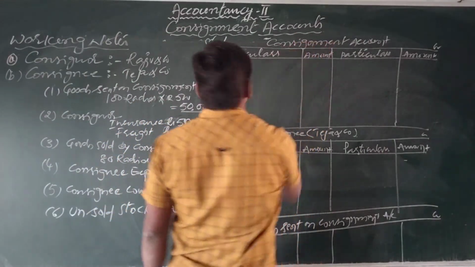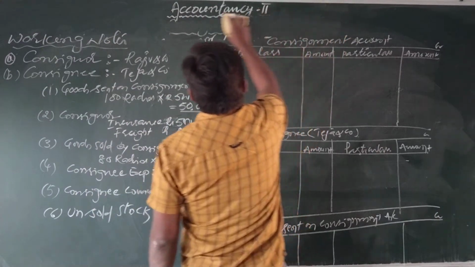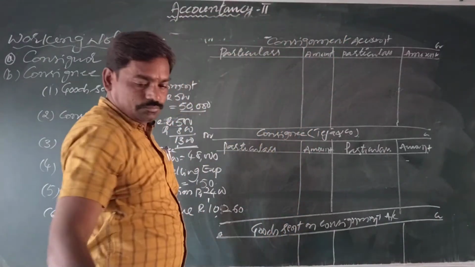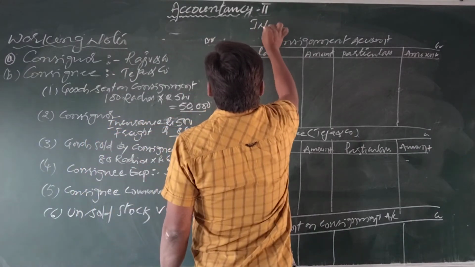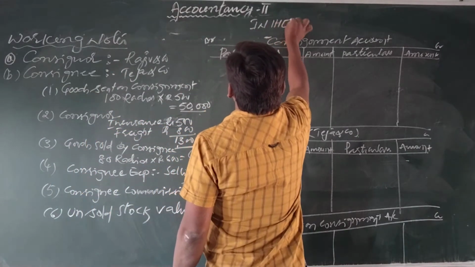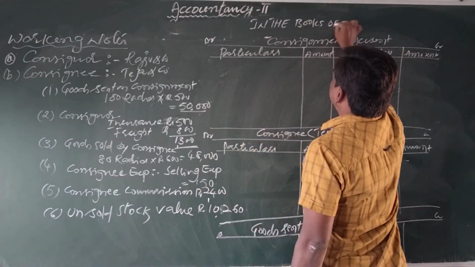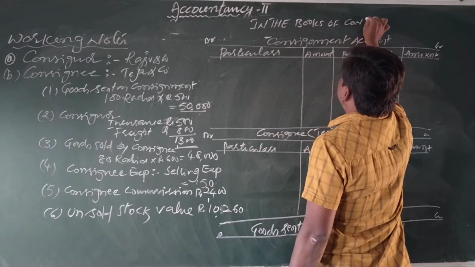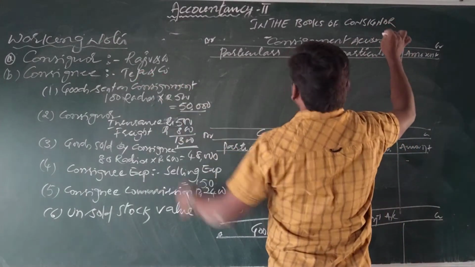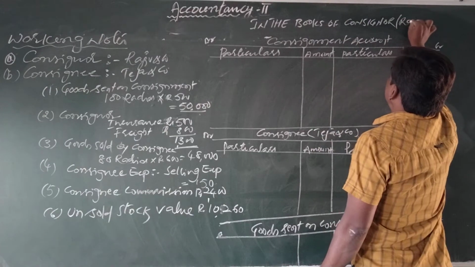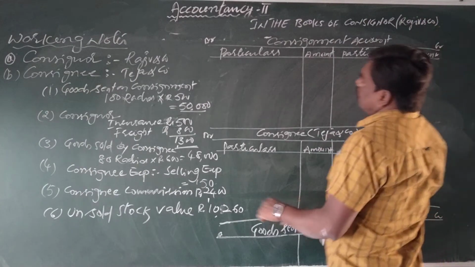On the top, you can write, if you want, in the books of consignor. Who is the consignor? Yes, the consignor is Raju and Company.